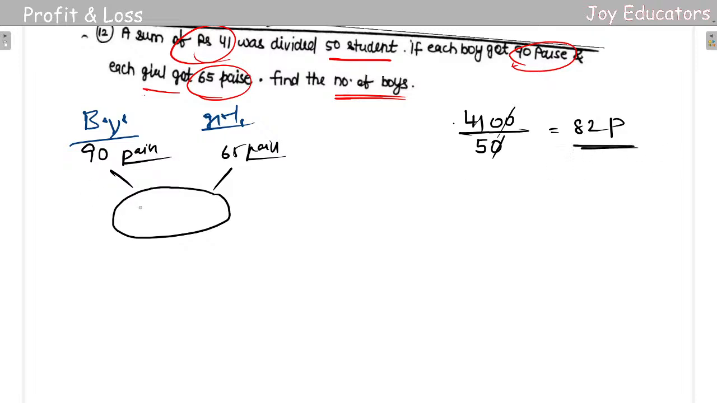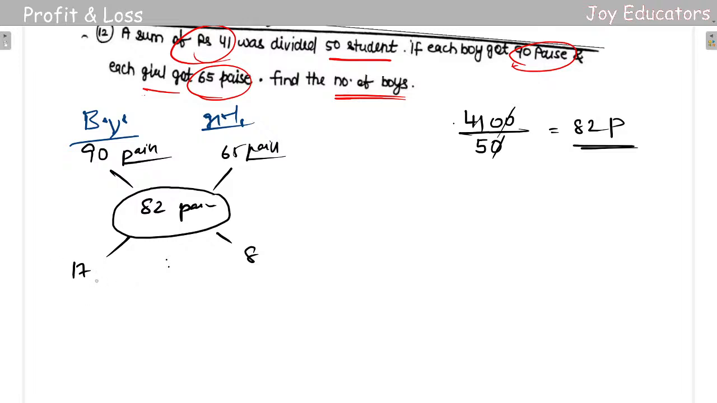So I got 80 paisa here that I just got from this value. And if you got the dot here, 50 paisa is also written as 0.5, right? And the 41 rupees is something. So 82 minus 65 is going to be 17. 90 minus 82 is going to be 8. So 17 is to 8.